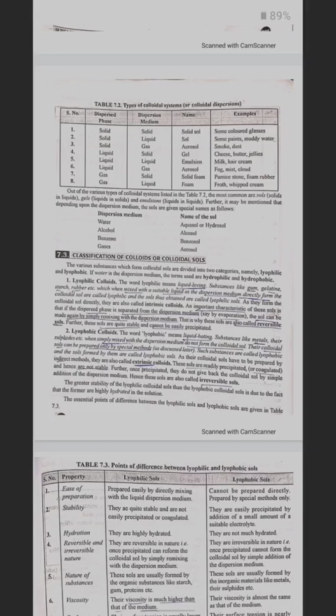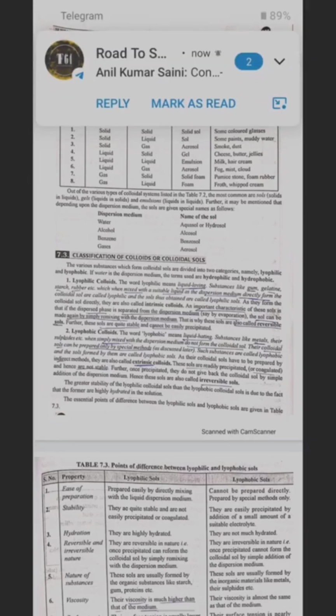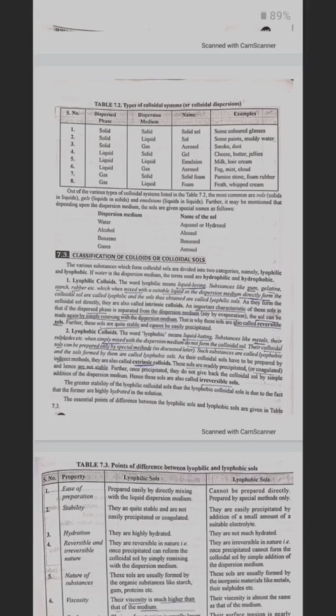These sols are readily precipitated or coagulated and hence are not stable. Further, once precipitated, they do not give back the colloidal sol by simple addition of dispersion medium. Hence, these sols are also called irreversible sols. The greater stability of lyophilic colloidal sols than the lyophobic colloidal sols is due to the fact that the former are highly hydrated in the solution. The essential points of difference between lyophilic and lyophobic sols are given.